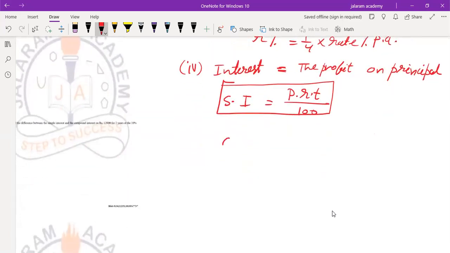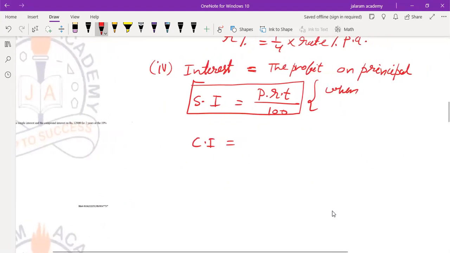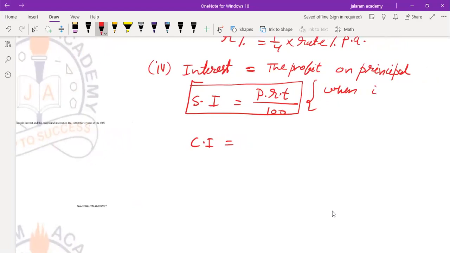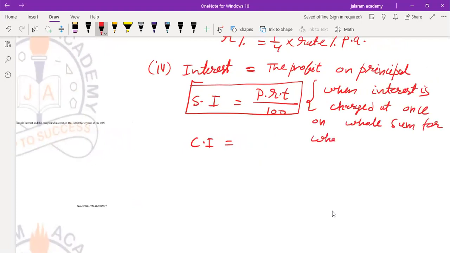And the other thing is compound interest. Simple interest means when interest is charged at once on the whole sum, lump sum, for the whole time period.